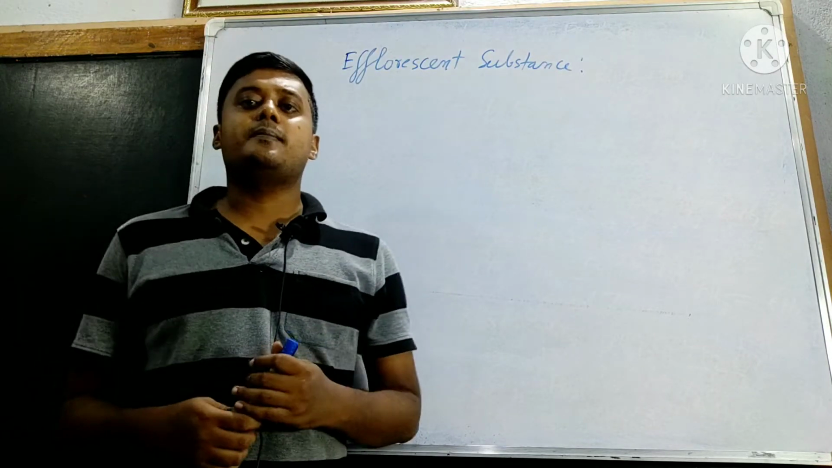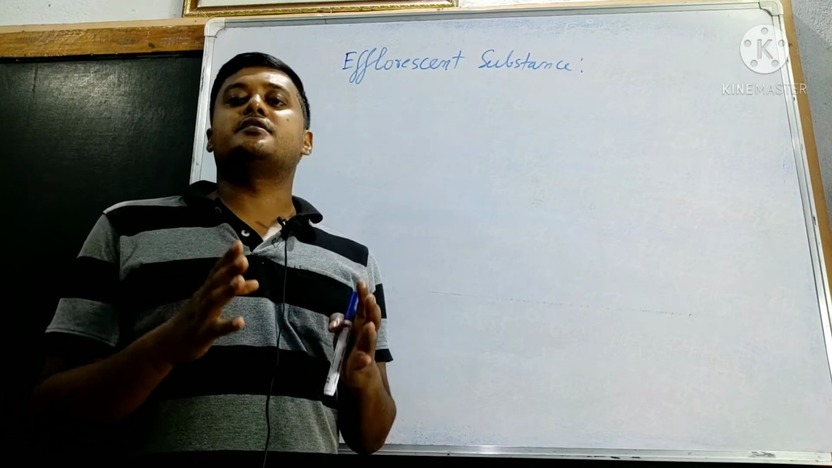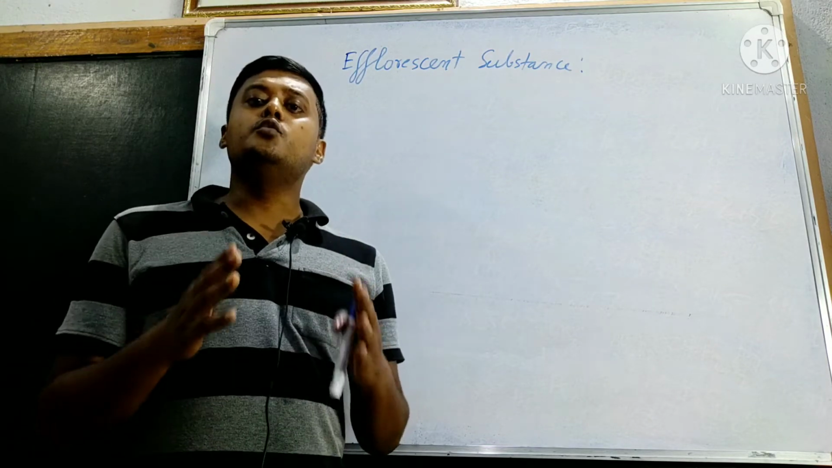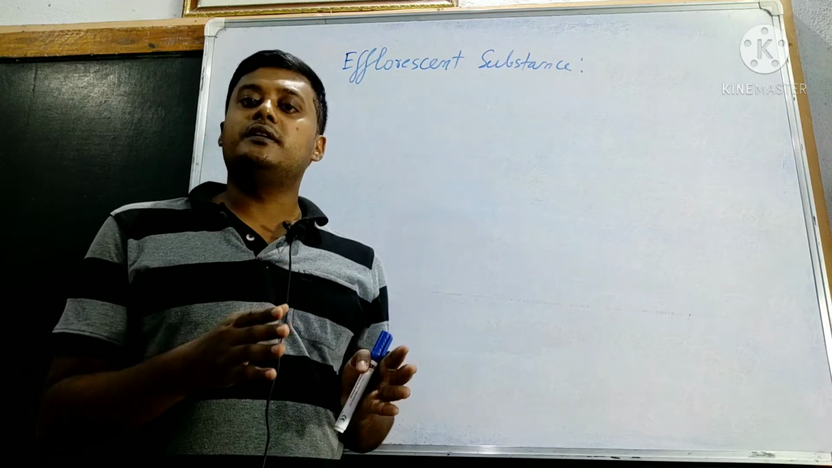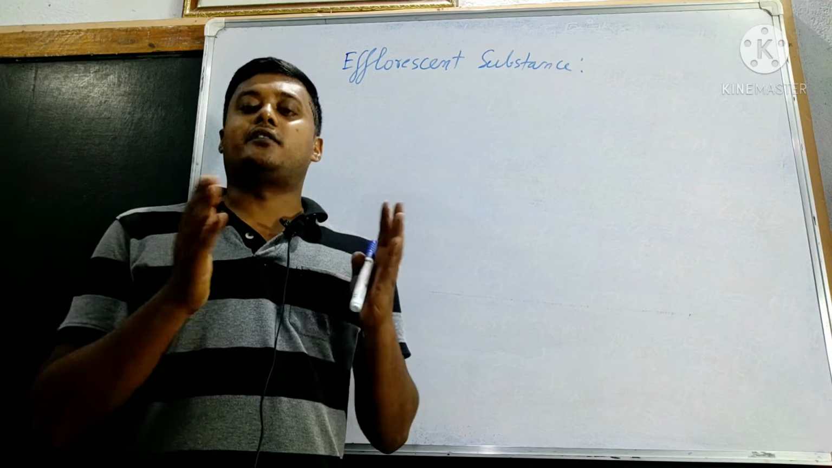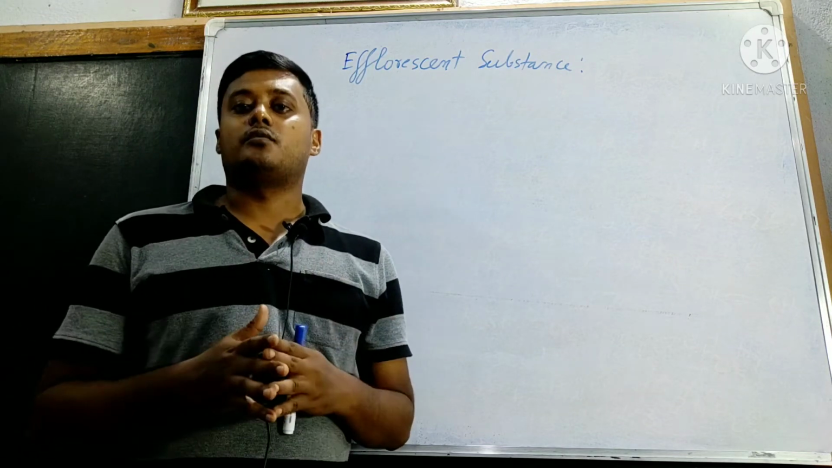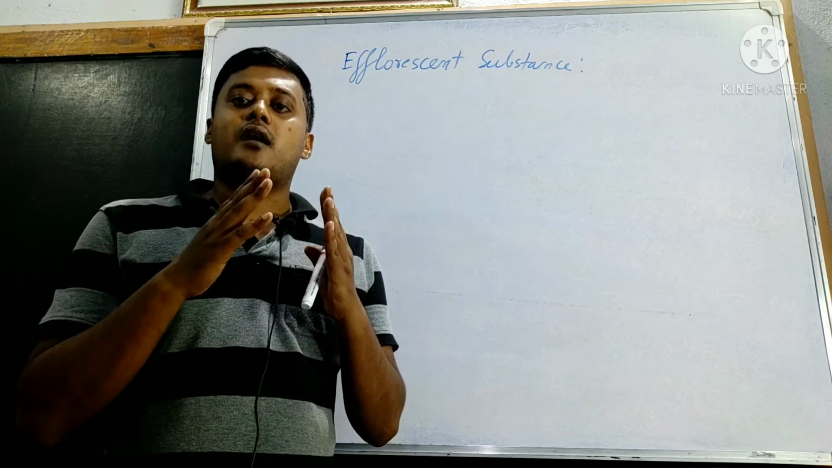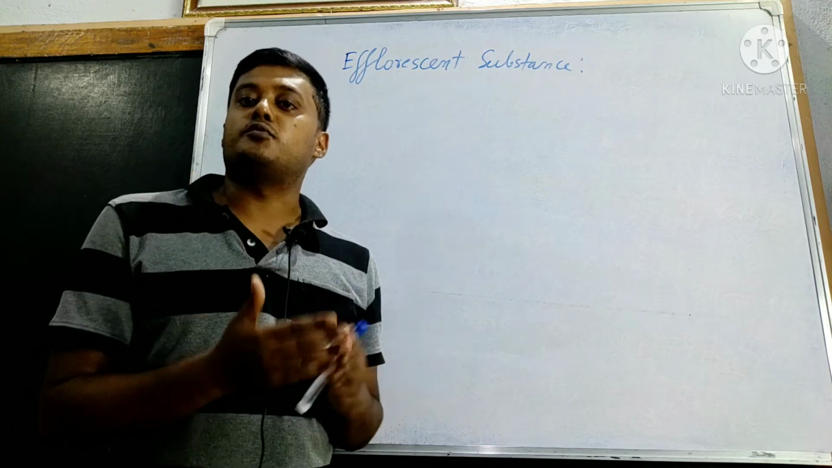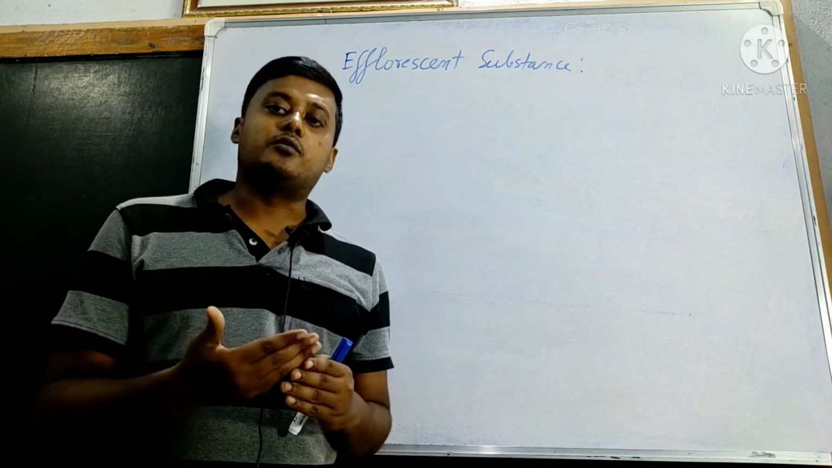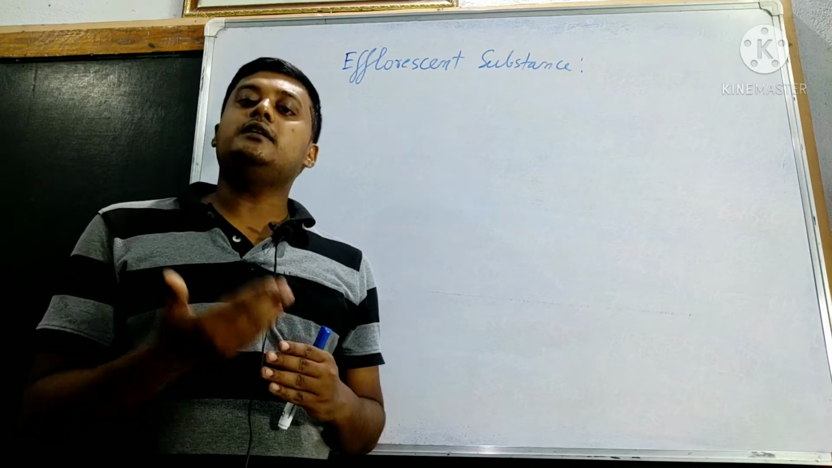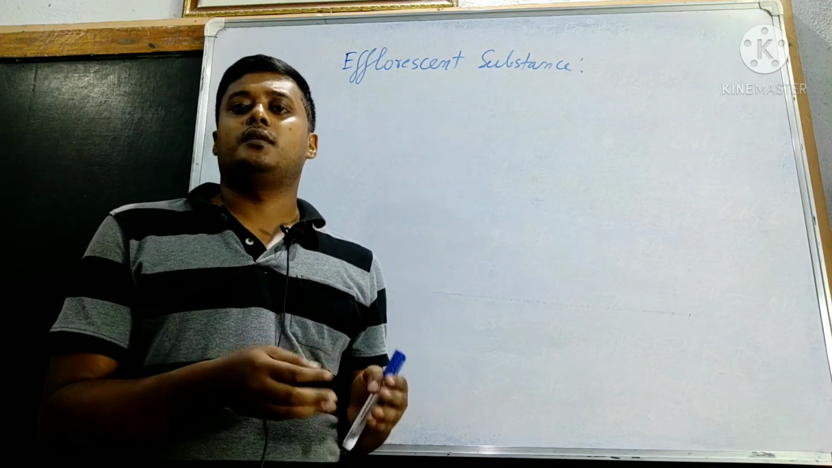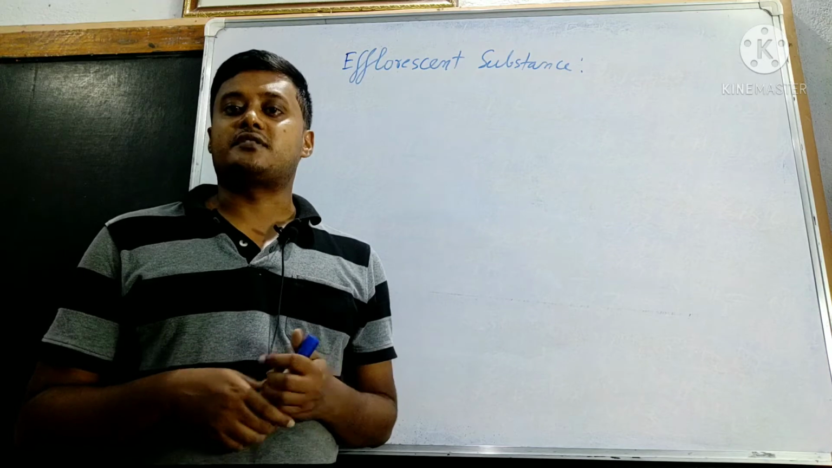What is an efflorescent substance? A hydrated crystalline salt which, on exposure to the atmosphere, loses its water of crystallization completely or partially and converts into anhydrous salt is called an efflorescent substance.